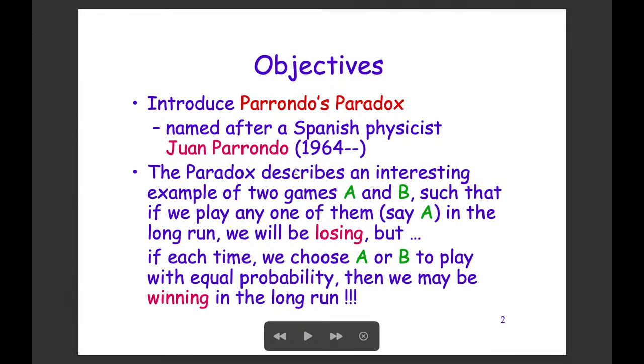And then we will see that in this example, we will have two games that are played on a coin. But each of the games is not a good one if we play in the long run. On the other hand, if somehow we randomly pick a game to play each time, and then we play in the long run, then interestingly, it may become a better game for us. So let's see what it means.